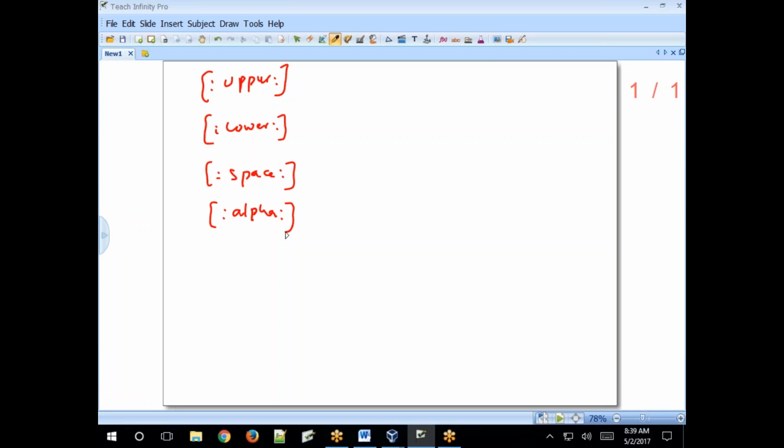Alnum represents both alphabets and numerics. Alpha means alphabets, both uppercase and lowercase, while upper means alphabets in uppercase and lower means lowercase alphabets. Clear? Alnum. Digit.